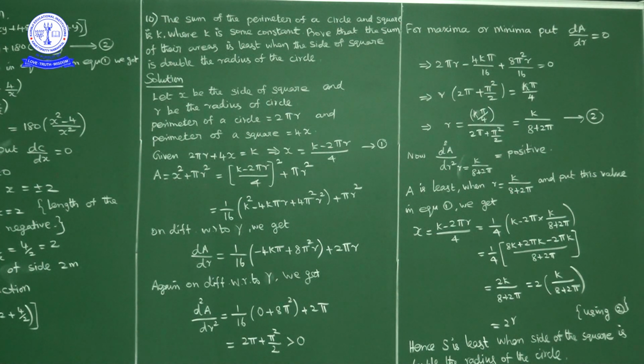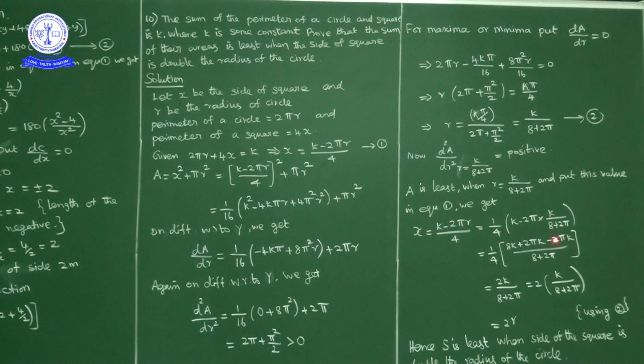Now we have to find the side length of the square, no? So x is equal to what? From 1, x is equal to k minus 2 pi r by 4. X is equal to 1 by 4 into k minus 2 pi into what is r? K upon 8 plus 2 pi. Now take LCM 8 plus 2 pi. 8 plus 2 pi comes here. K into 8 plus 2 pi is nothing but 8k plus 2 pi k minus 2 pi k upon 8 plus 2 pi. Now 2 pi k cancels.